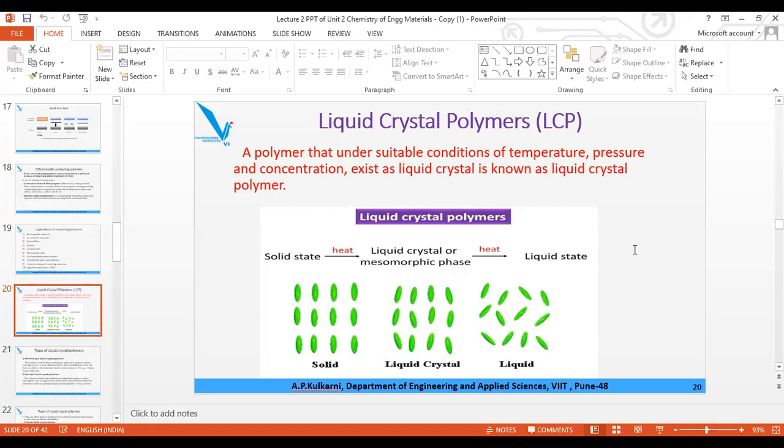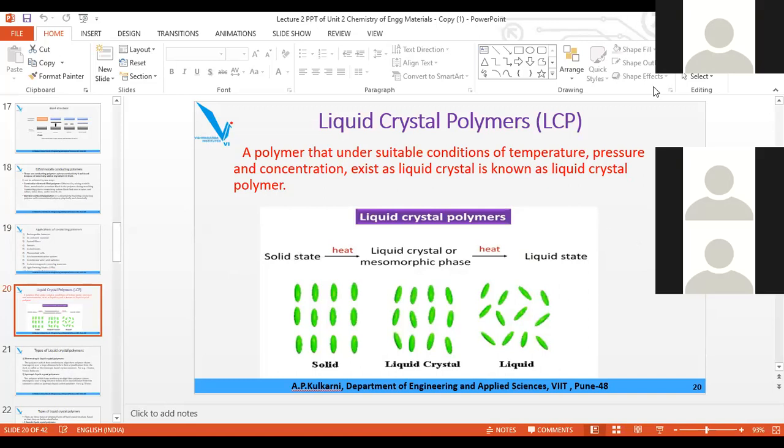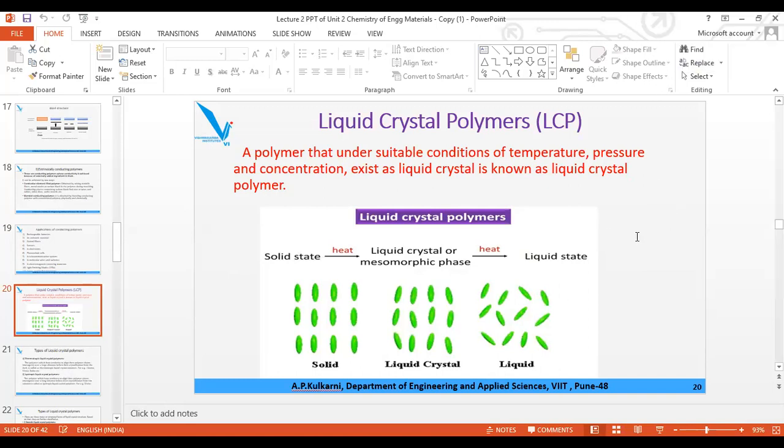Now, next we will start liquid crystal polymer. First, we have seen the conducting polymer, two types, extrinsic and intrinsic. Extrinsic are the insulators, but by adding certain chemicals or substances, like metal oxide, carbon black, etc., we can make them conduct electricity, and they are called extrinsic.